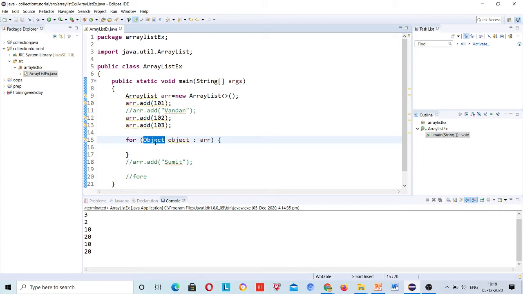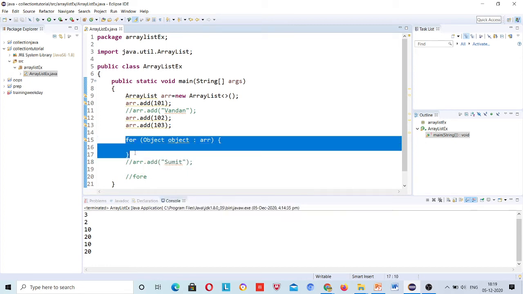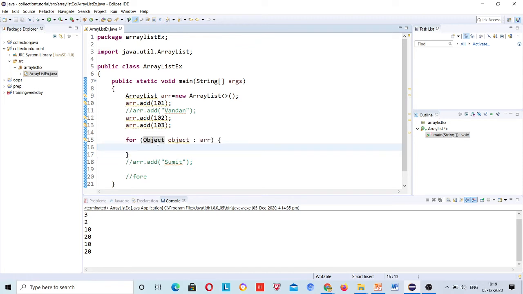So as of now, for understanding the for each loop, just understand what it is. You need to declare Object and then a variable for that. This can be anything, like ob, right? Anything you want to declare, and this variable will iterate over this ArrayList object. Now I will print with sysout ob.